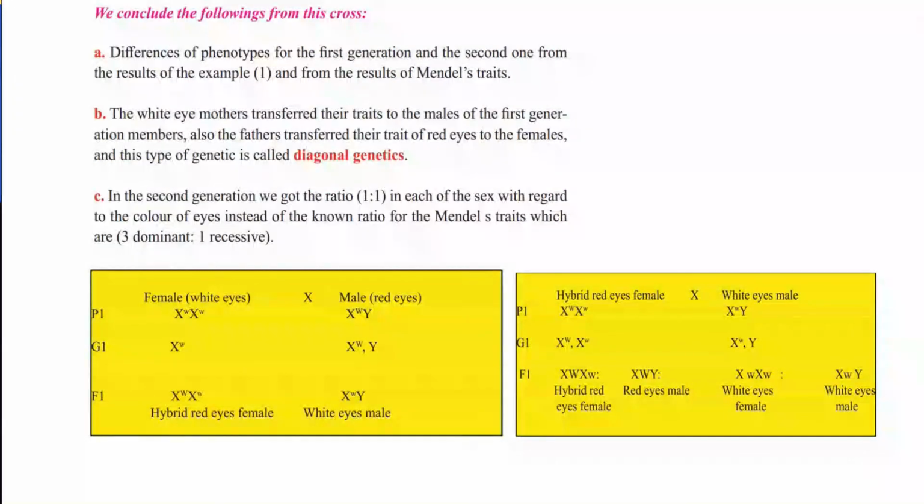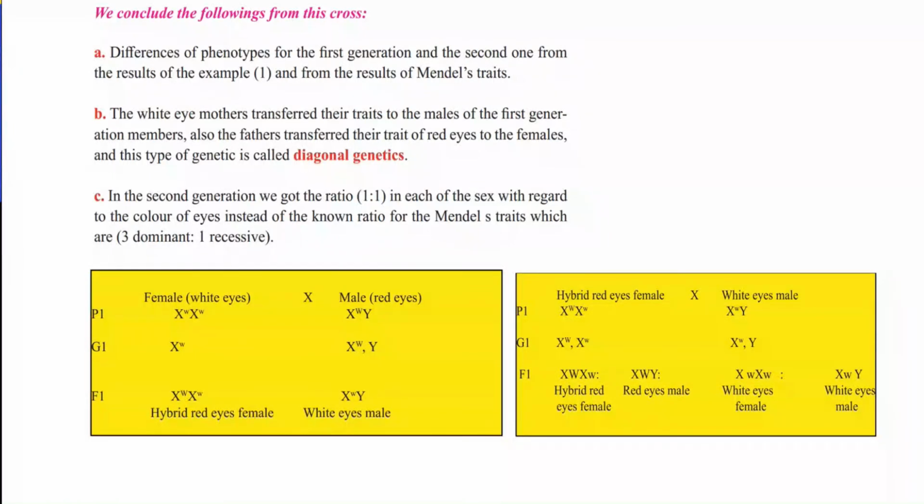So one more time we can look at the results with the conclusion that Morgan, the scientist who first discovered the sex-linked trait in Drosophila melanogaster, reached. First, the differences of phenotypes for the first generation and the second one, from the result of example 1 and from the result of Mendel's traits. Yes, they are different from Mendelian traits, which is 3 to 1, but in the second case it is 1 to 1 or 2 by 2.